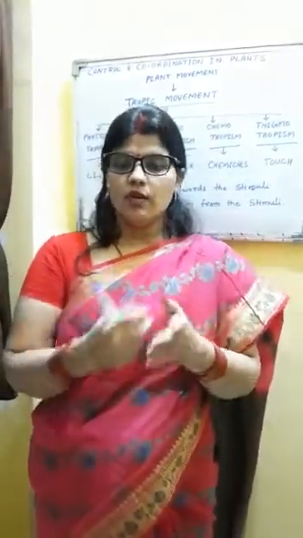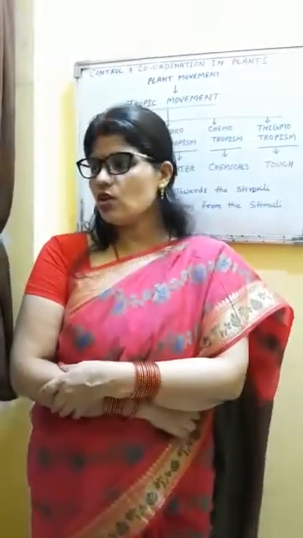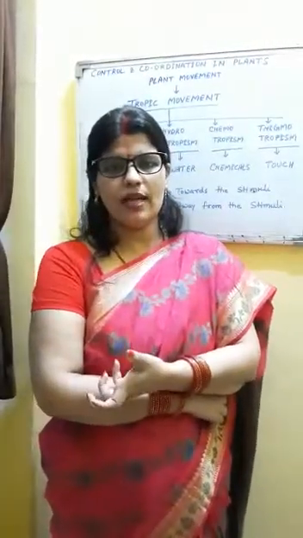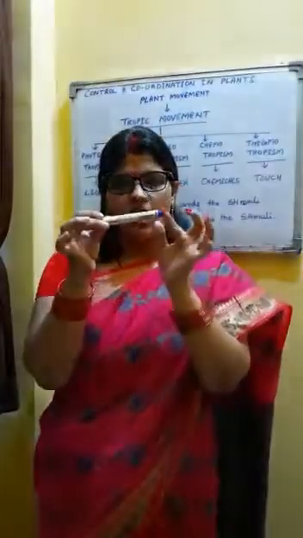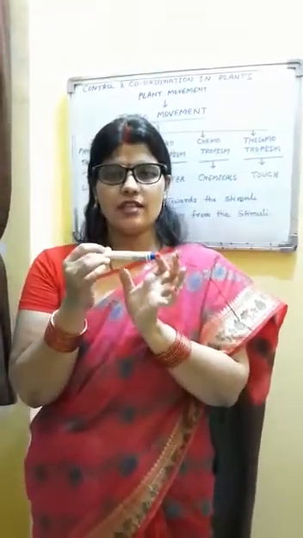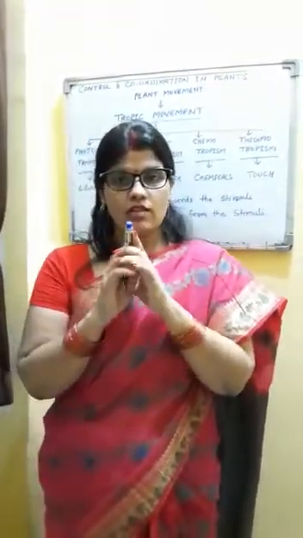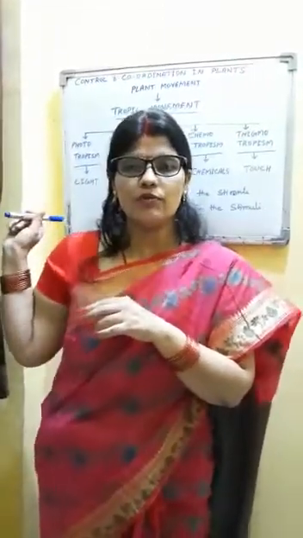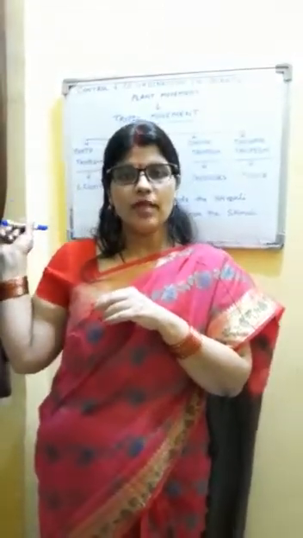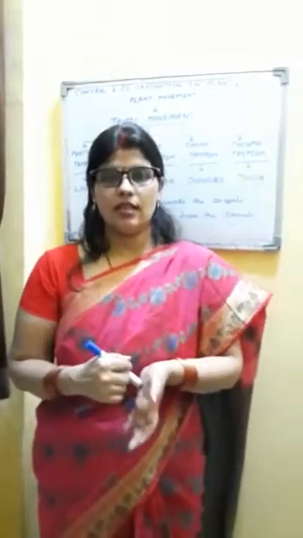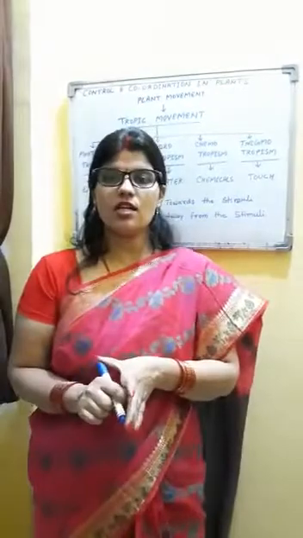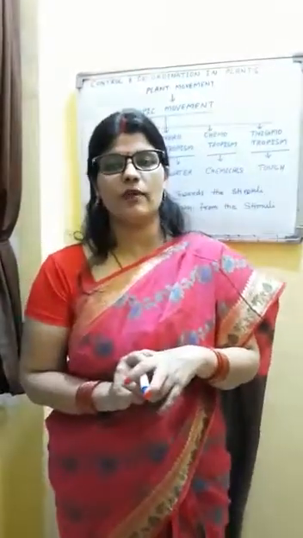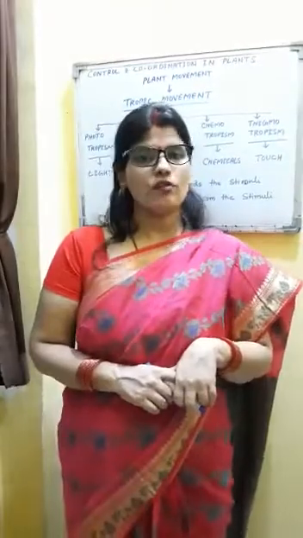So how can we show this? We can show this by a simple demonstration, a simple activity. Just take a small potted plant and instead of keeping it straight, just invert it. Okay, keep it side by side in a lying position. After a few days, just remember, since these are tropic movements, these movements will not be seen very immediately. So you need to wait for them, since these are slow movements. It is the characteristic of tropic movement. So you need to wait for a few days.